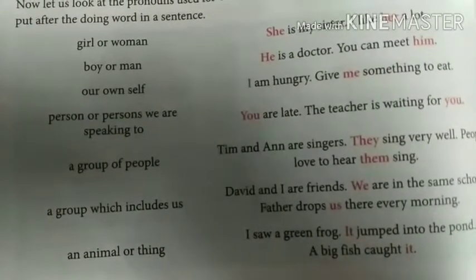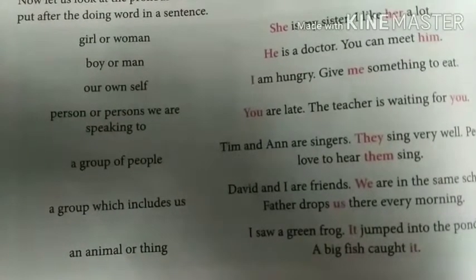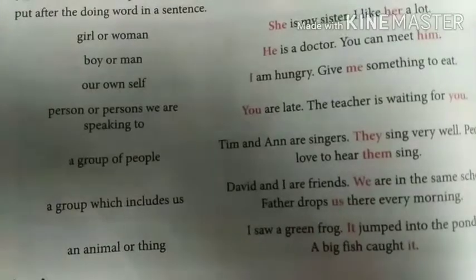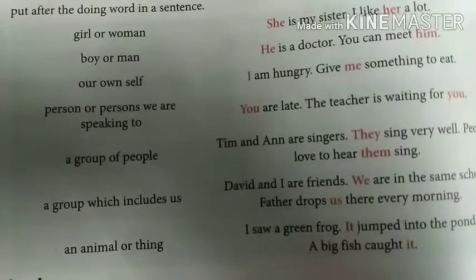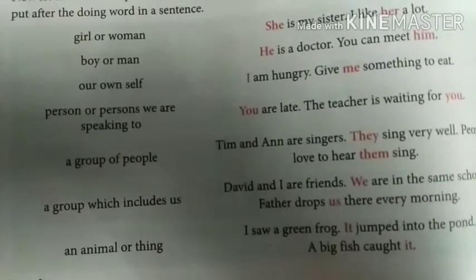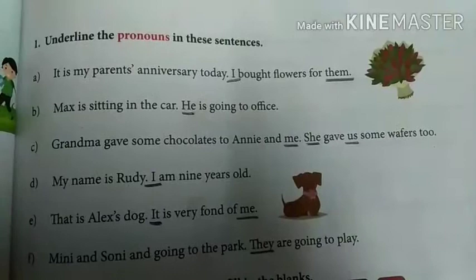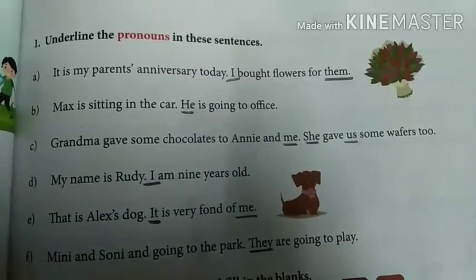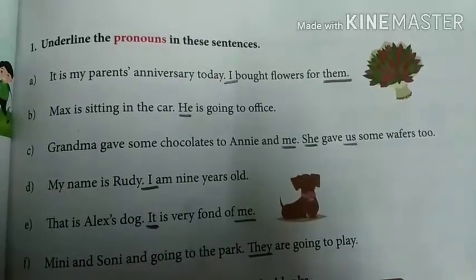So it's very easy. Now let's see the exercise portion of page number 59. Take out page number 59. Take out your pencil and eraser and let's get started with the exercise portion. So the first exercise is here. Underline the pronouns in these sentences. We have to underline the pronouns.